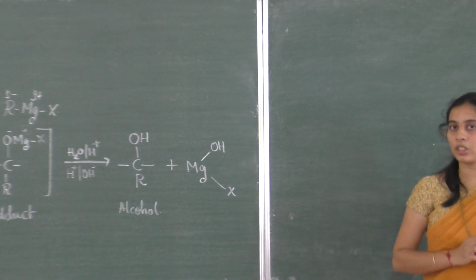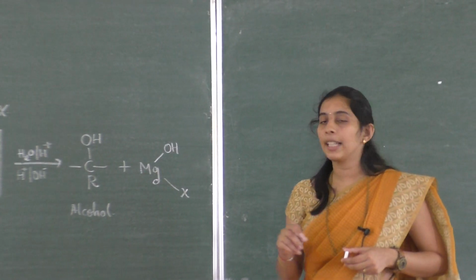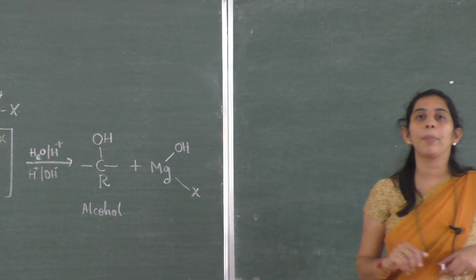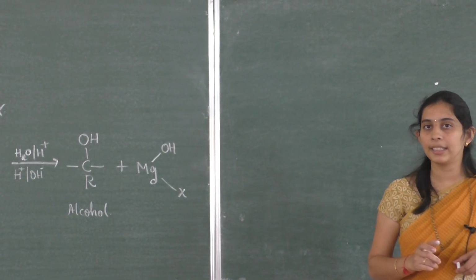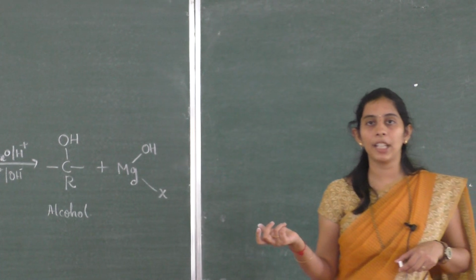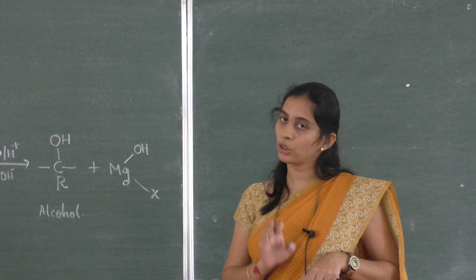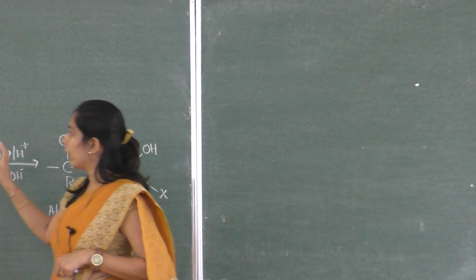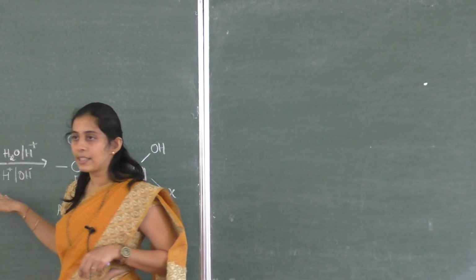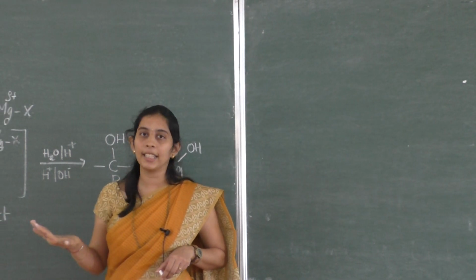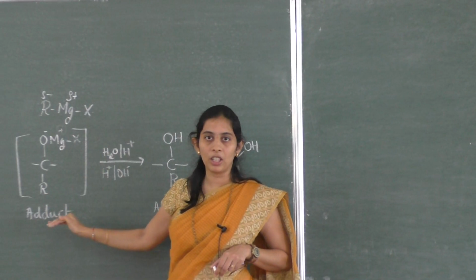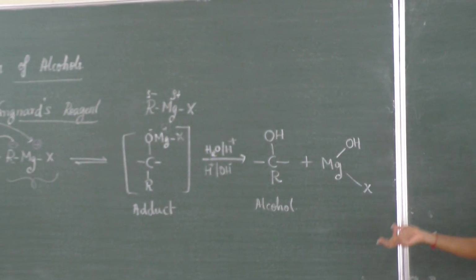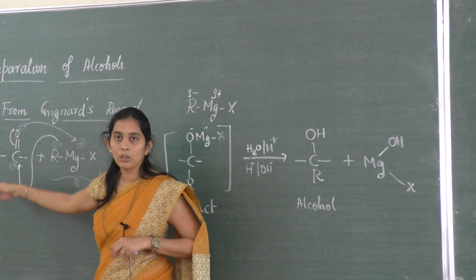If in the examination the question is asked like how can you prepare a primary alcohol from the Grignard reagent, or how can you prepare a secondary alcohol from the Grignard reagent, or how can you prepare a tertiary alcohol from the Grignard reagent, usually that question will be there for 2 marks. So in all the cases the reaction mechanism is the same. No variation in that, exactly the same methodology will be followed, but you have to take a different carbonyl compound.